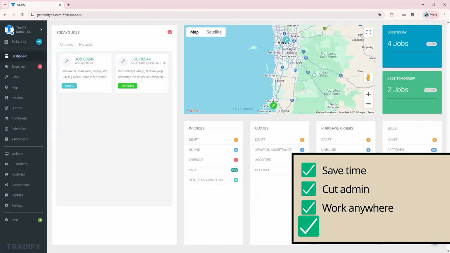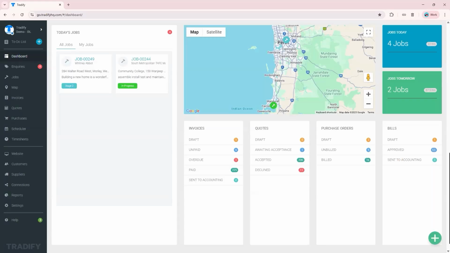And it's all in one system: all of your quotes, your job scheduling, timesheets, and even your purchase orders and bills, and communications with your suppliers. That's all in there. You can manage leads as well, potential customers, in the inquiry section. So everything from start to finish is all in one place. Hopefully this is helpful.